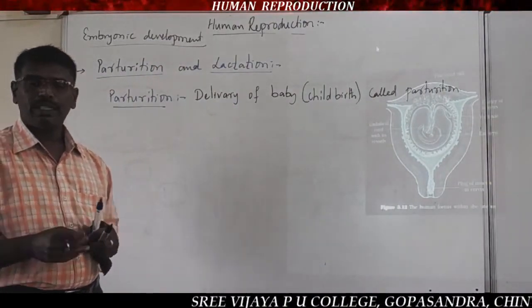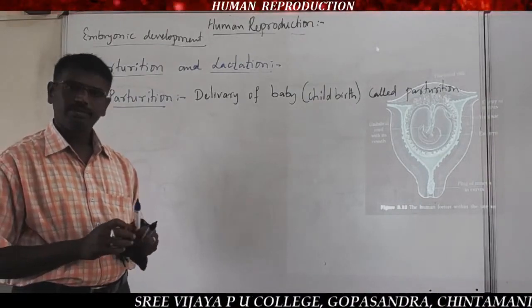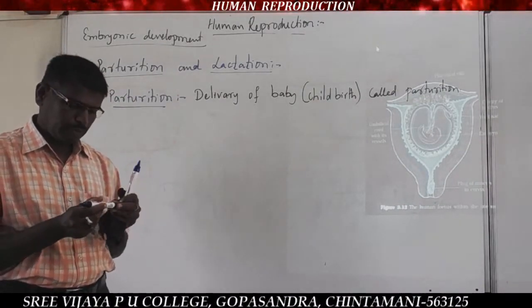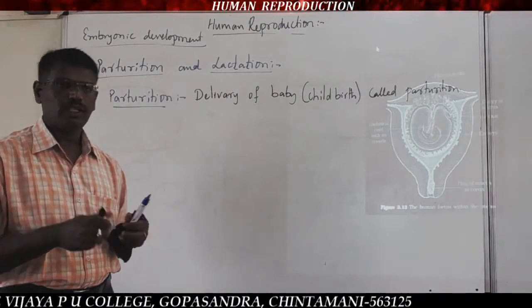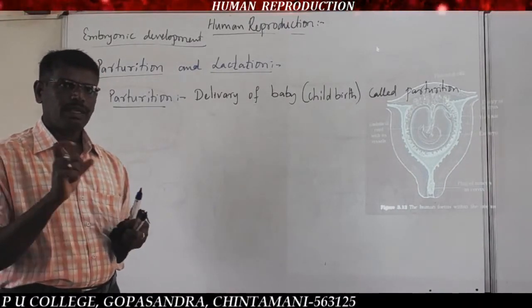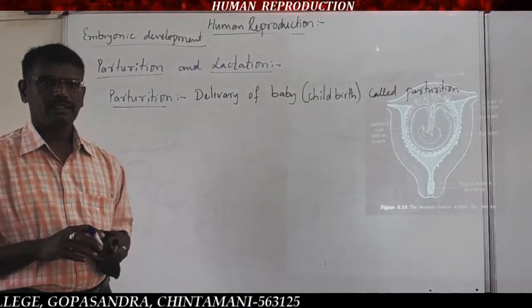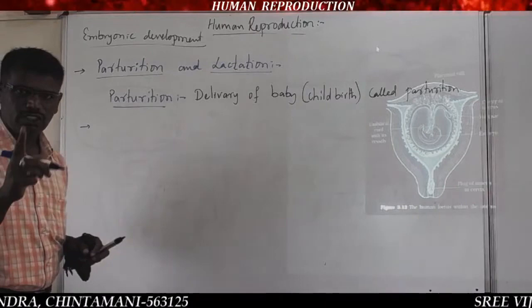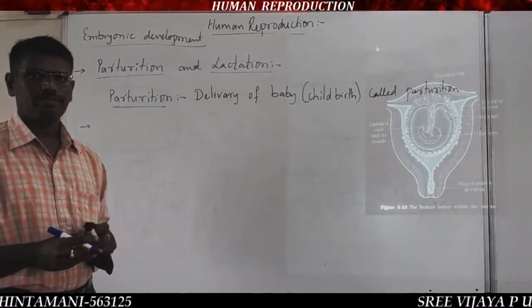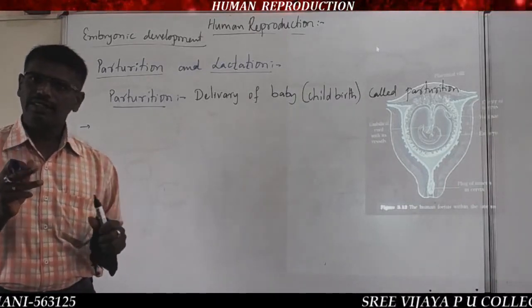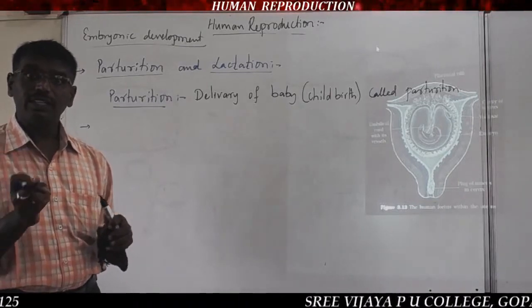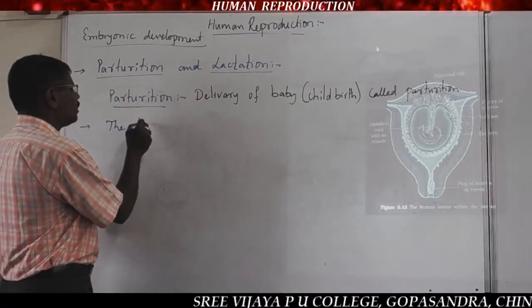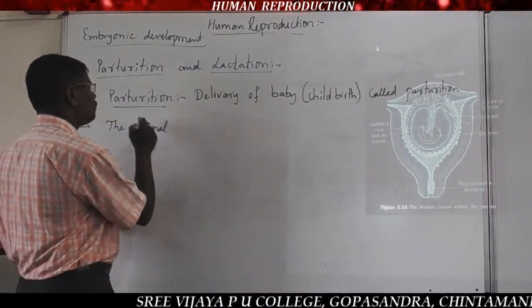At the end of pregnancy, after complete development of the fetus, the baby is ready to be expelled. Parturition requires certain signals.